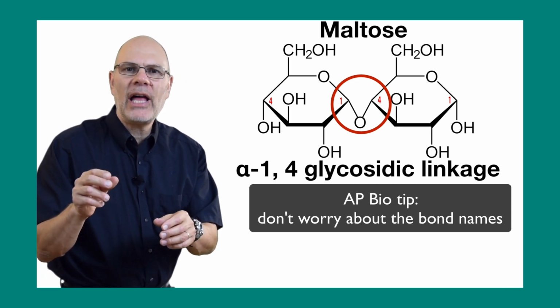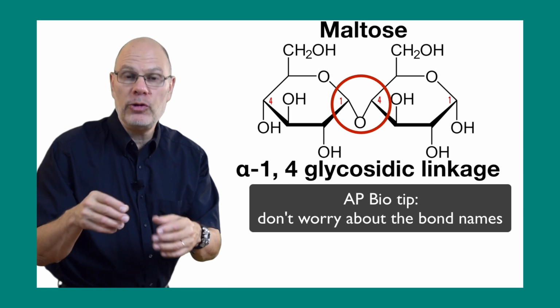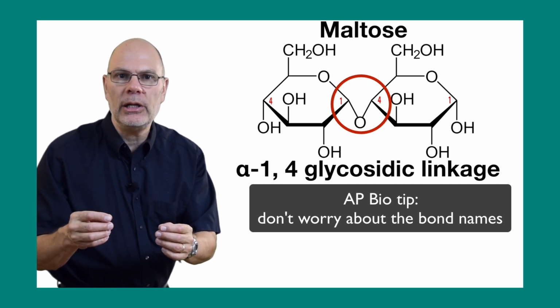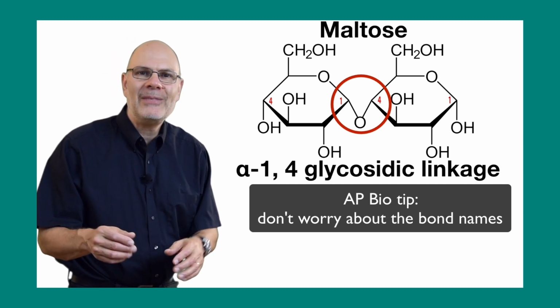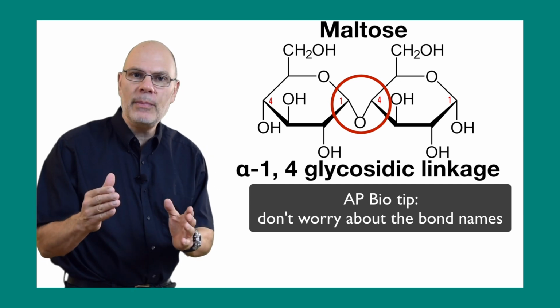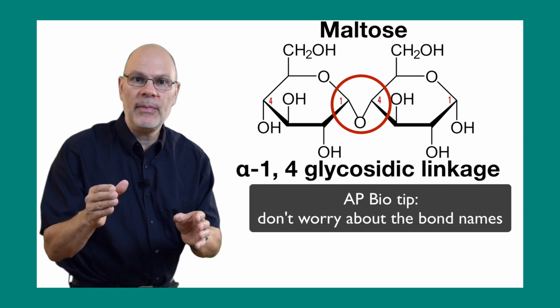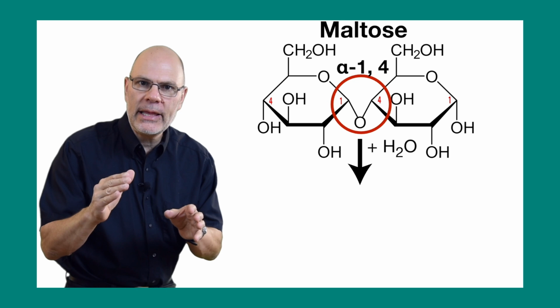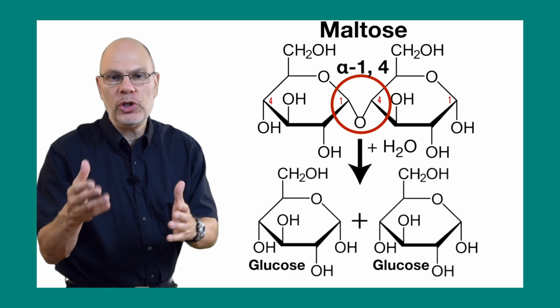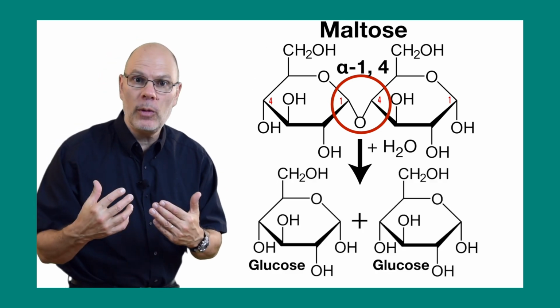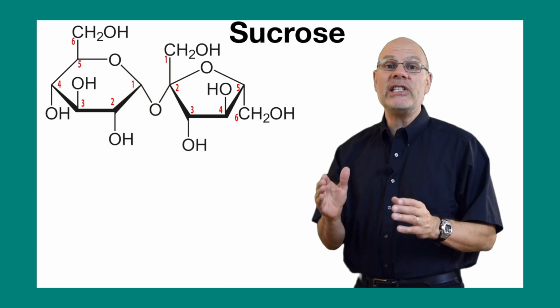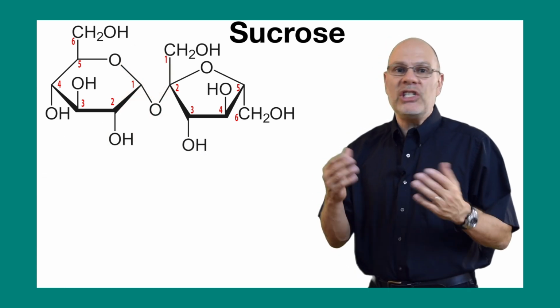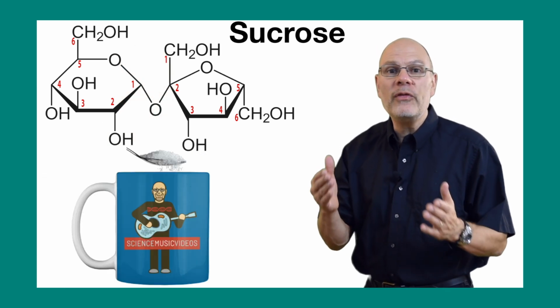And the prefix glyco is widely connected with the carbohydrates, and we'll see it again throughout this unit. What do you need to know about that bond? Well, the main thing is that it's a covalent bond, and it has a specific shape. And we have enzymes that can break that bond, changing maltose into 2 glucose monomers that we can absorb into our cells for energy. Here's the disaccharide sucrose. It's table sugar, and it's what we put into our coffee and tea.